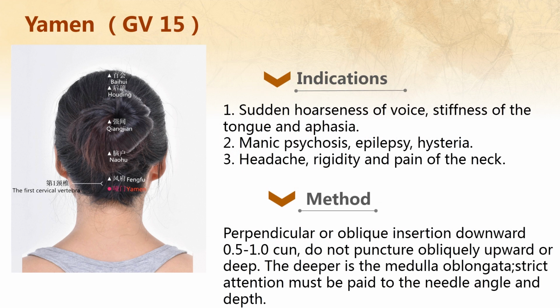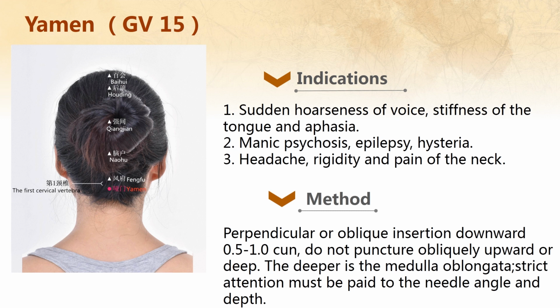Yamen's indications include 3 aspects. The first is sudden hoarseness of voice, stiffness of the tongue, and aphasia. The second is manic psychosis, epilepsy, hysteria. The third is headache, rigidity, and pain of the neck.